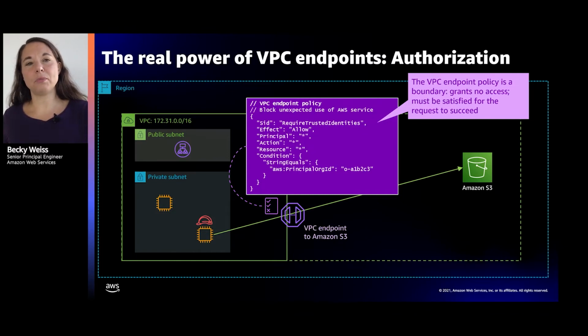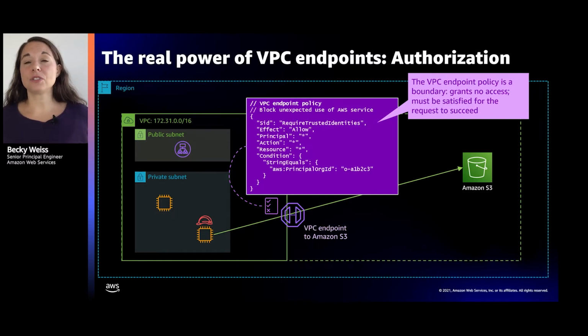But when this role makes a request through the VPC endpoint to the S3 bucket, the VPC endpoint's policy gets evaluated, and these policies are usually written in pretty coarse terms. You've got to pass before you are even allowed to make the request. So the policy that you're looking at here, if you're in the habit of reading IAM policies but you've never seen a VPC endpoint policy, the alarm bells might be going off in your head. You're like, did she just put an allow policy here that allows all principals to take all actions? Well, that's because this policy doesn't grant anybody permission to do anything. It's a statement of who gets let through.